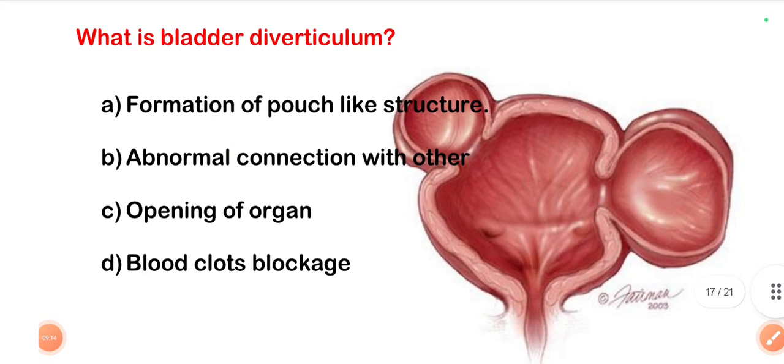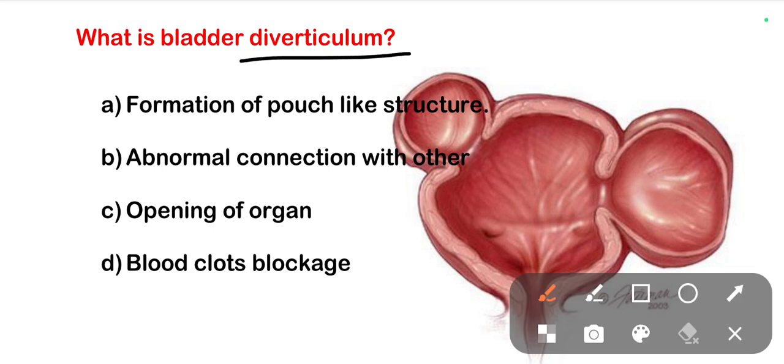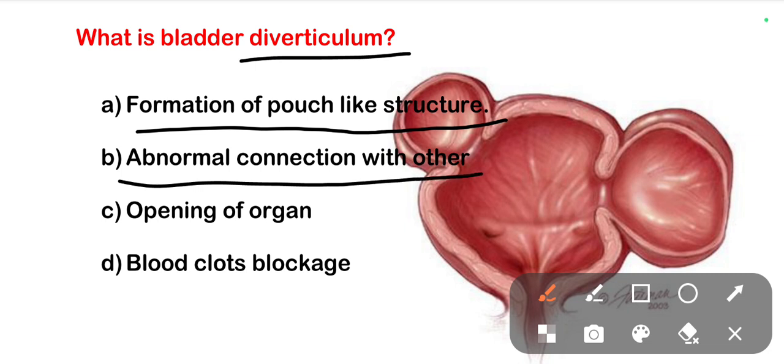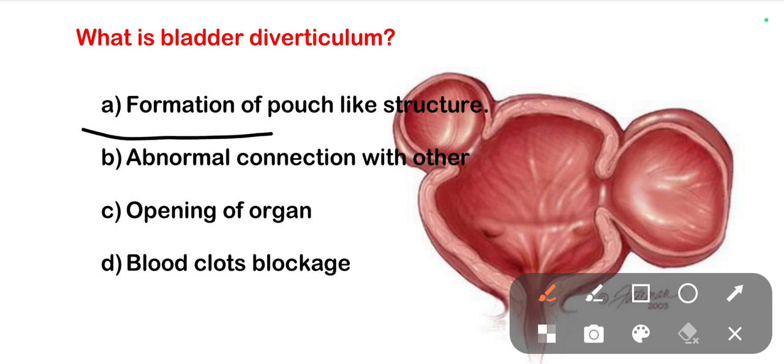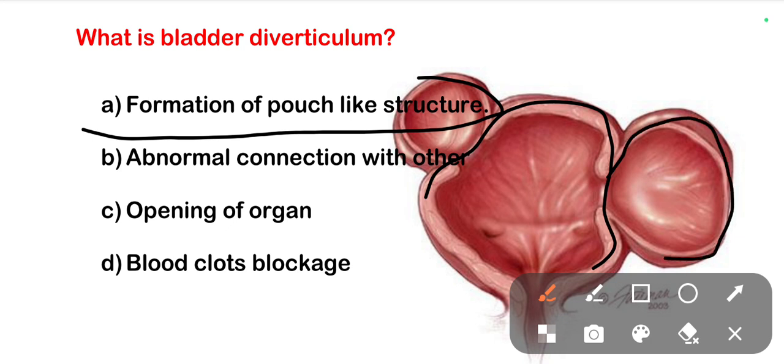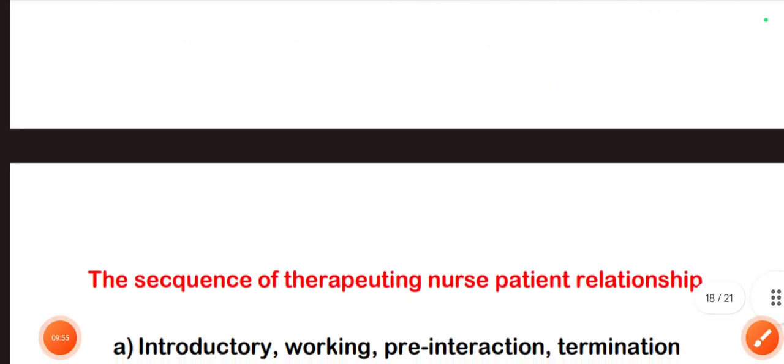The next one is what is bladder diverticulum? Options are formation of a pouch-like structures, abnormal connection with other organs, opening of organ, and blood clots blockage. The right one is formation of pouch-like structure. So here we can see a bladder and it has a pouch-like structure. So these are called diverticulum. And the same condition we can see in the intestine also. So it is called diverticulitis. When the infection occurs in the diverticulum, it is called diverticulitis.